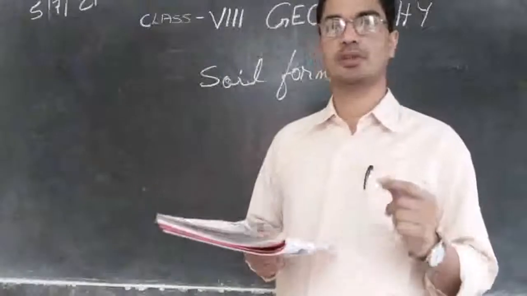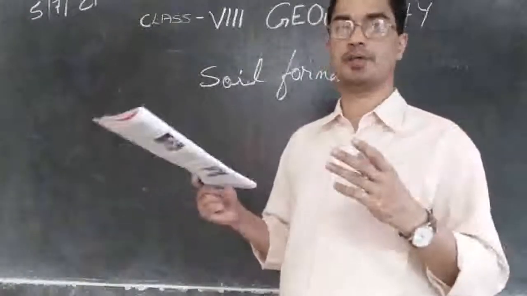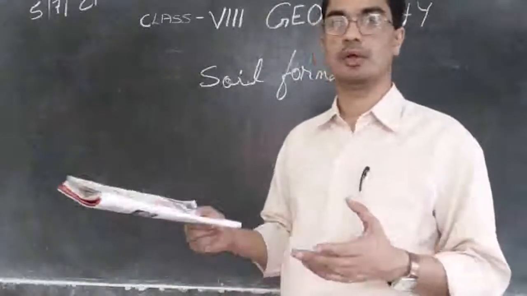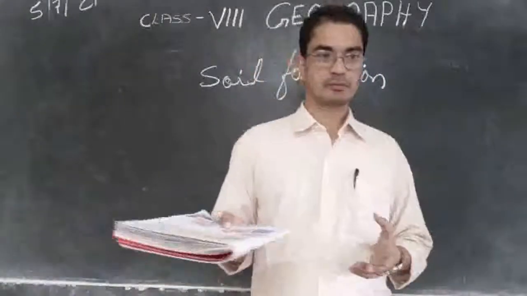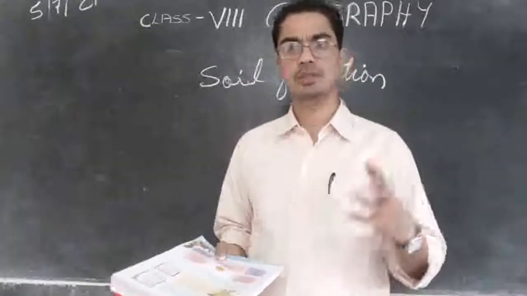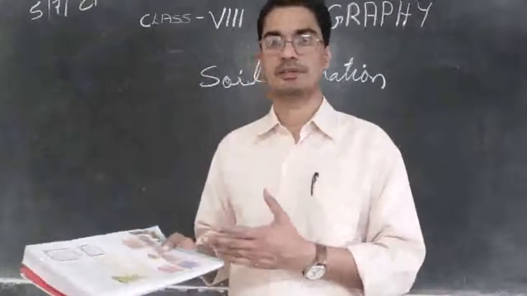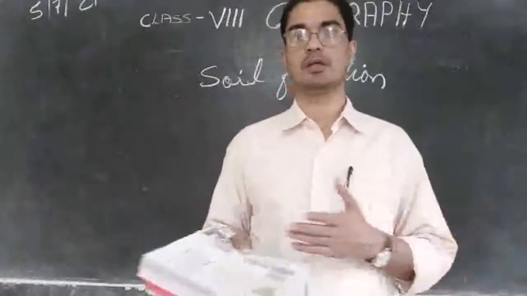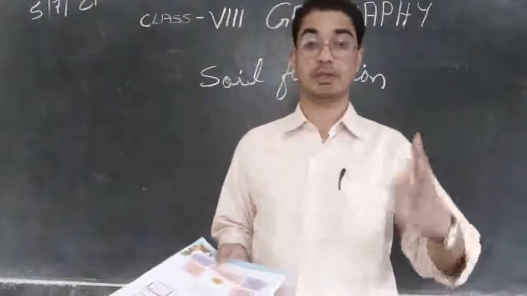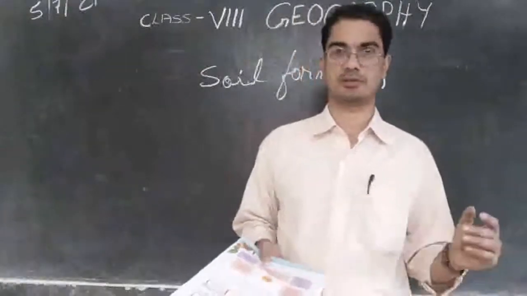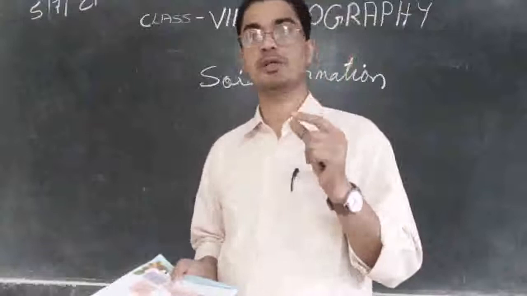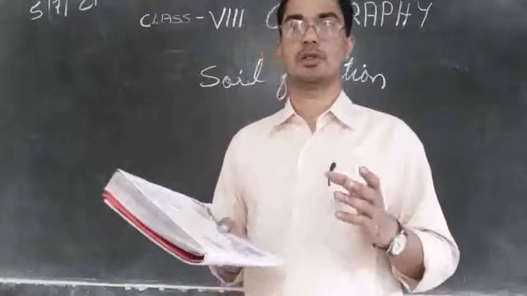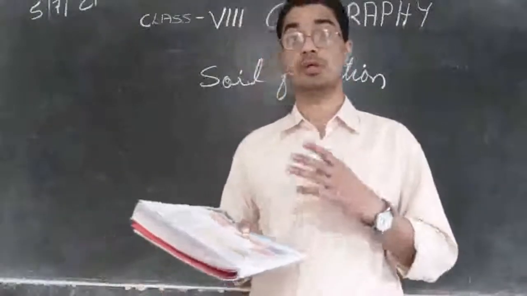If you want to get a 1 centimeter thick soil, we have to wait hundreds of years, which we will not be able to see in our lifetime. We are not going to live more than 100 years. So the soil, to lose it is so easy. If there is a landslide, or if there is a flood, or if there is water flowing in the loose soil, the soil is simply washed away. Meters deep down, soil is lost. And remember, to form 1 centimeter of soil, we need hundreds of years. So it is so difficult to form the soil, but so easy to destroy.